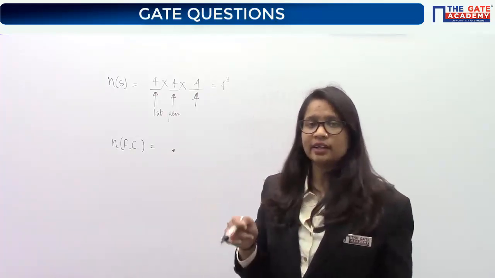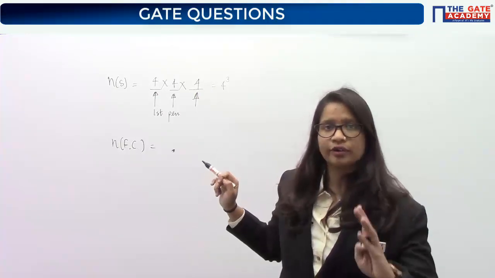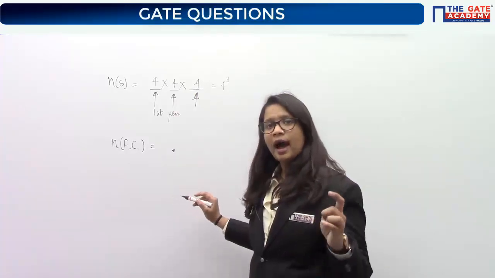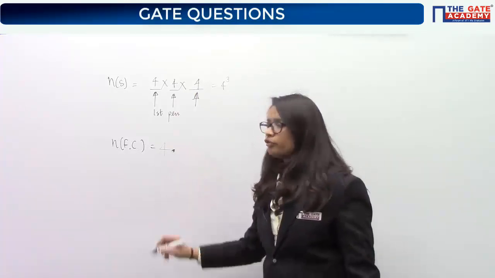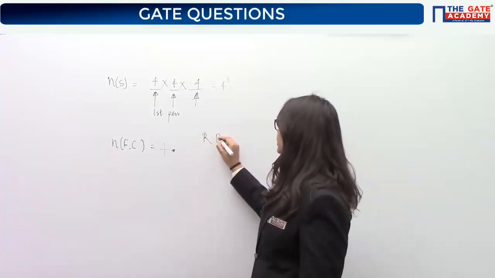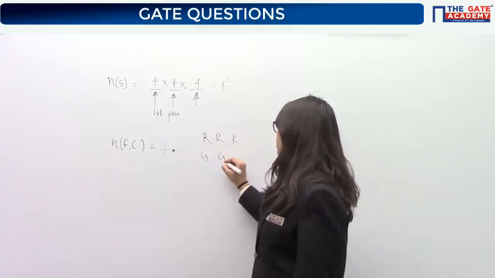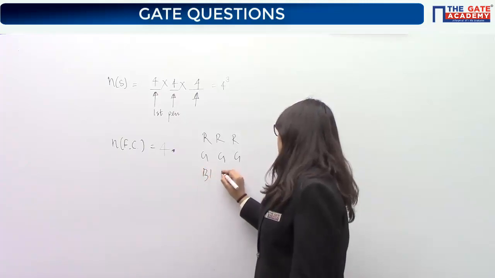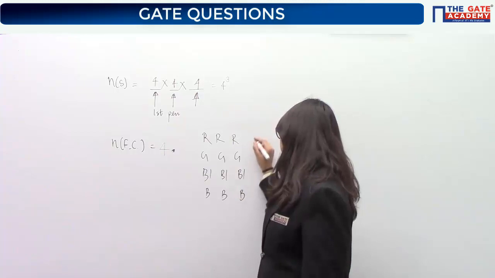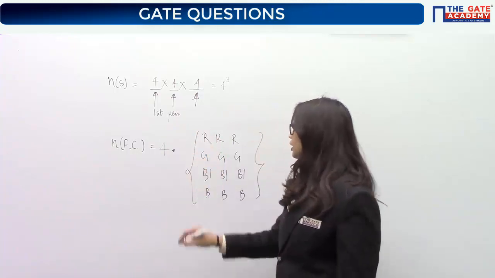So if the total number of permissible colors is only 4, then the ways in which all 3 pens have the same color will be 4 only. These are red, green, black or blue, your possible 4 cases.